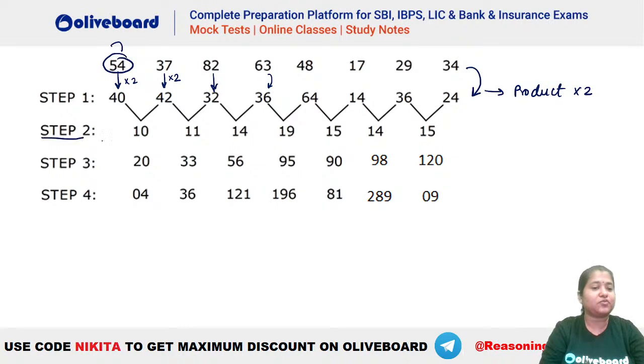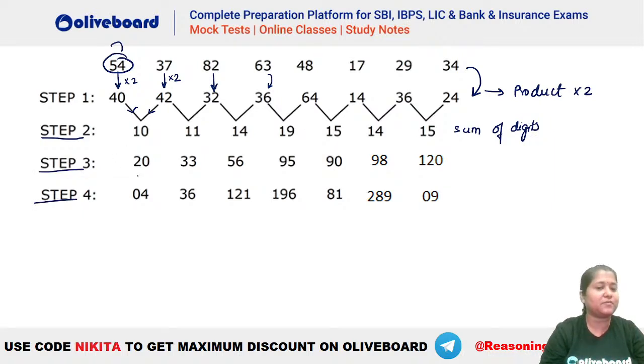What about step number 2? Again, very easy. What is step number 2 here? You can see we are getting the inputs from these two numbers, 40 and 42. How do we arrive at a 10 here? This is very easy. How do we arrive at a 10? Sum, absolutely sum of the digits. This is nothing but sum of digits. Absolutely, sum of digits. Step number 3 and 4 are visible ahead.